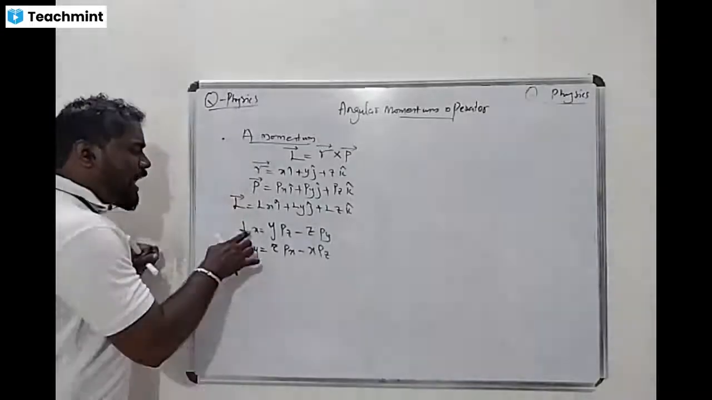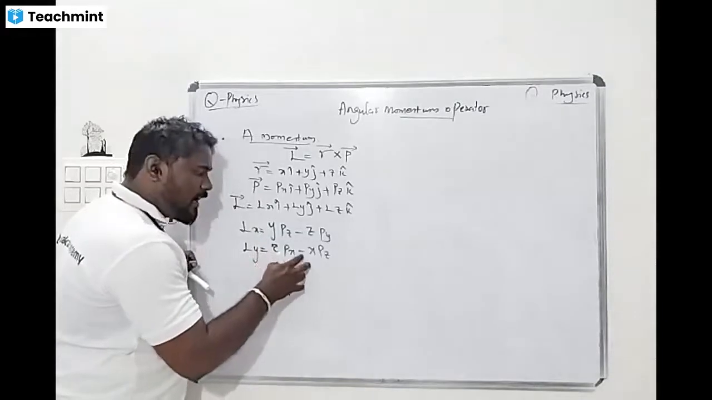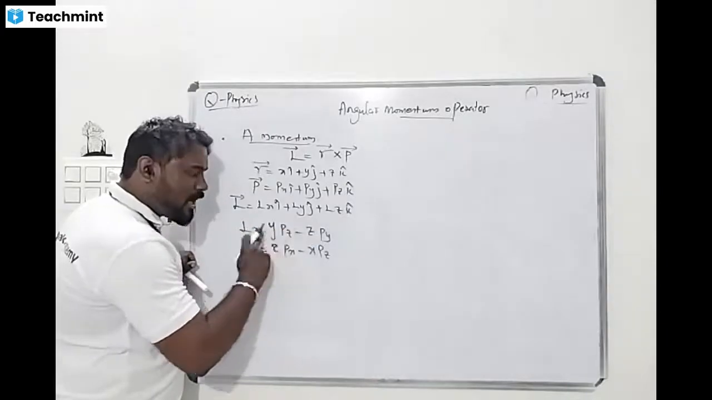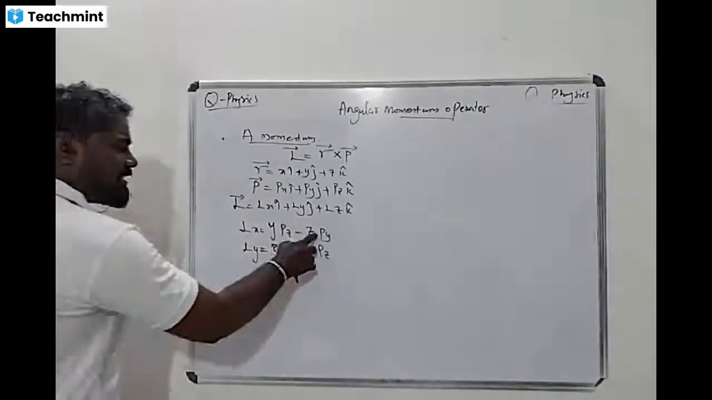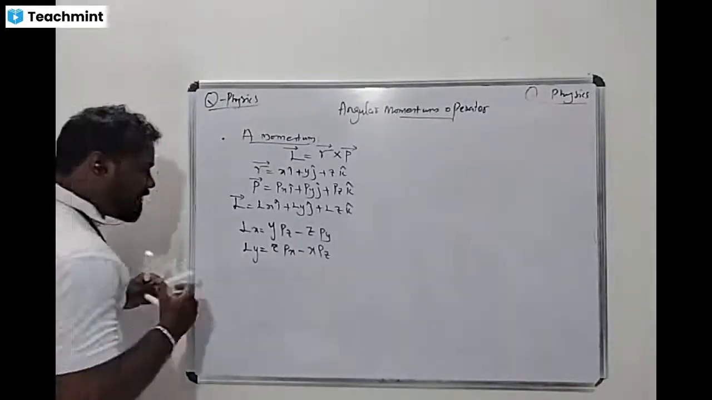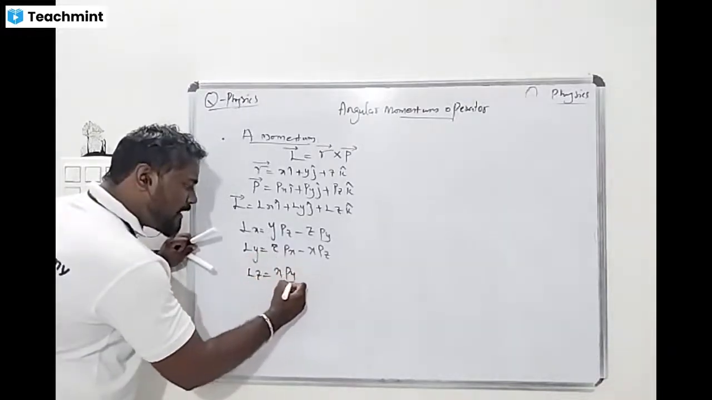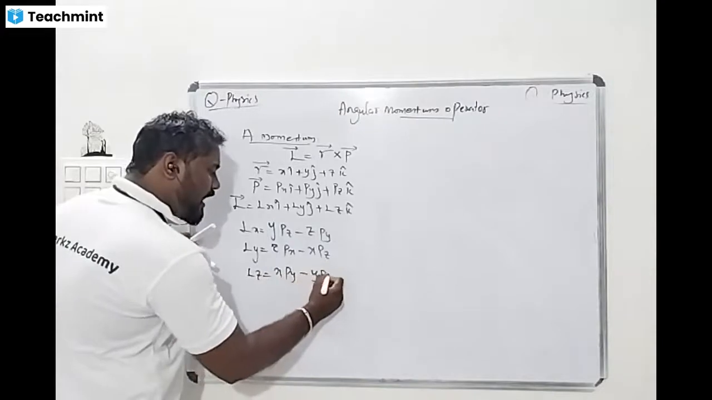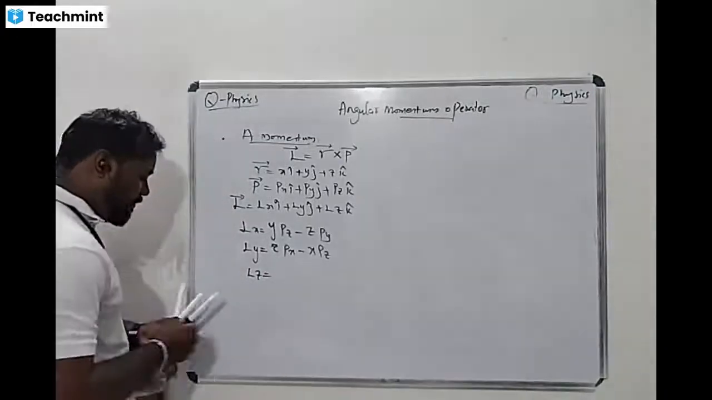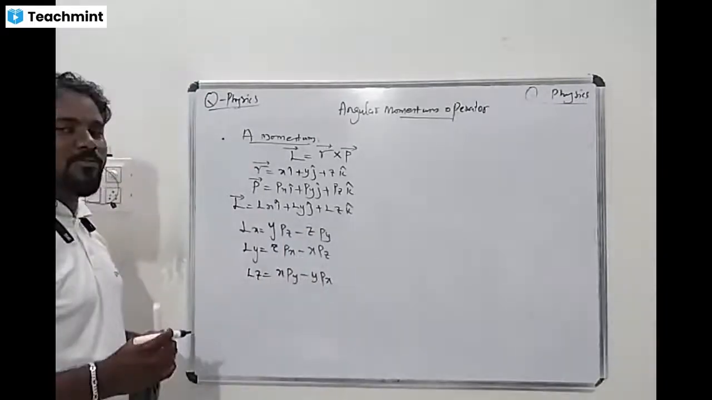So Lx is equal to ypz minus zpy. Next Ly is zpx minus xpz. The order goes x, y, z, and then y, z, x. Now the final one, Lz. After pz, what comes next? Lz is x py minus y px. This is the very important angular momentum relation.